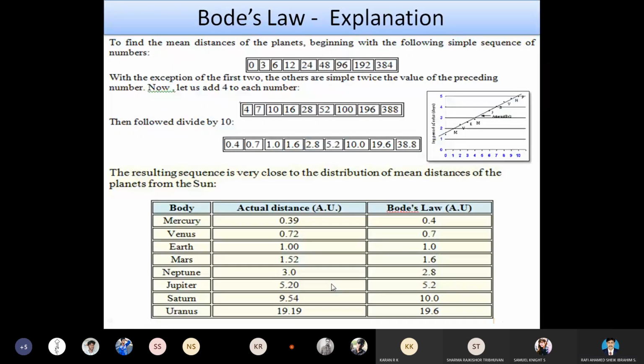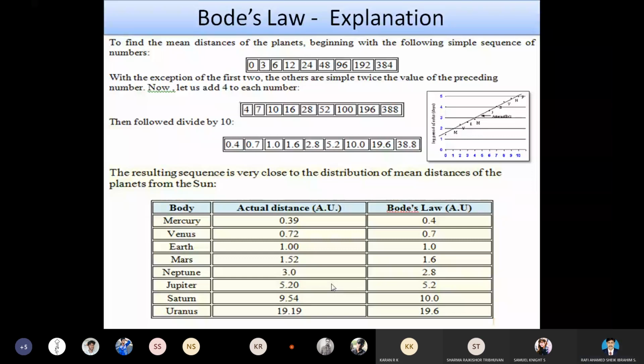So this is just an assumption. Everything is an assumption, because they predicted some theory based on what they thought and what they saw. Based on that, they gave some basic assumptions.